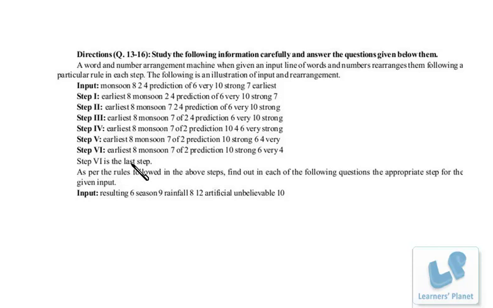Okay, now it's very easy, and particularly in this problem only one input is there and all the 4 questions are based on this input only. So there are 2 options available to you. Either you go through the questions one by one and solve them, or you can write down all the steps for this particular input, right? So both ways you can proceed. Now since there are 4 questions based on this input, I will write down all the steps to answer all the questions quickly after that, right?